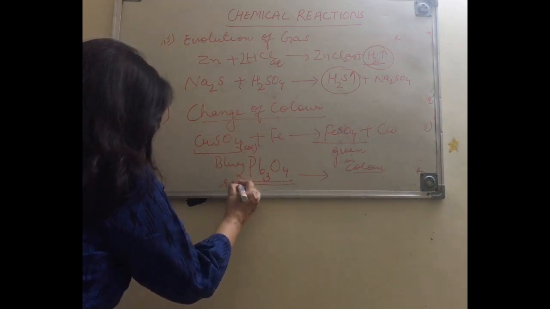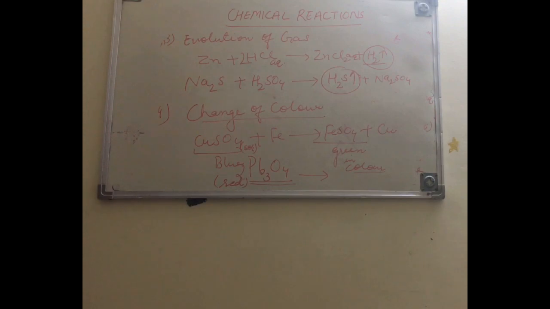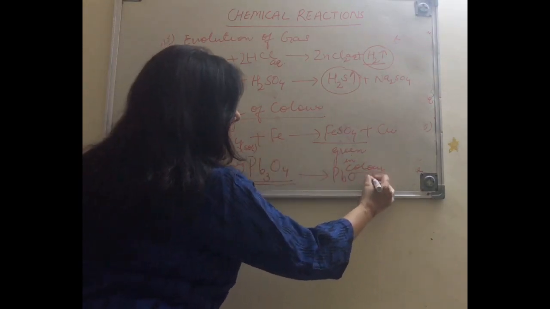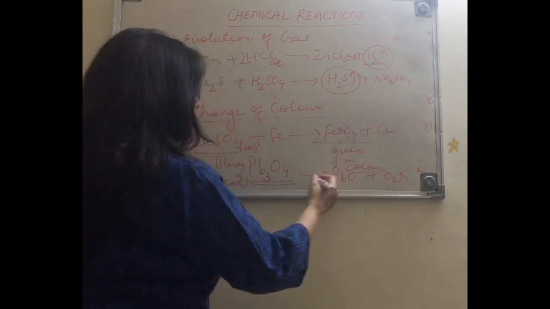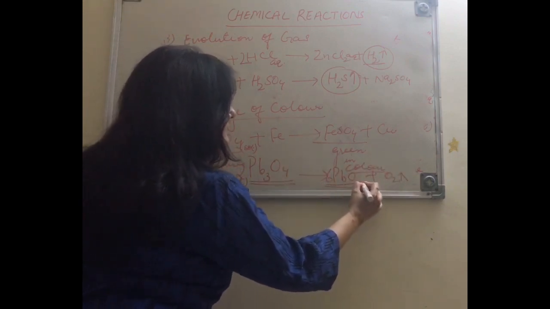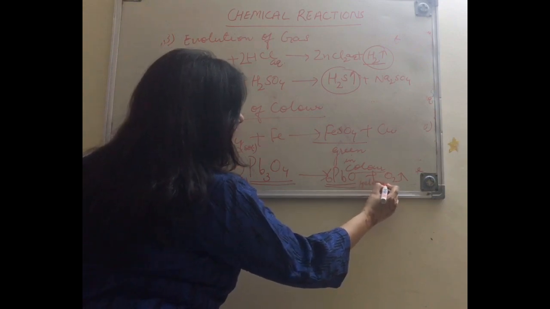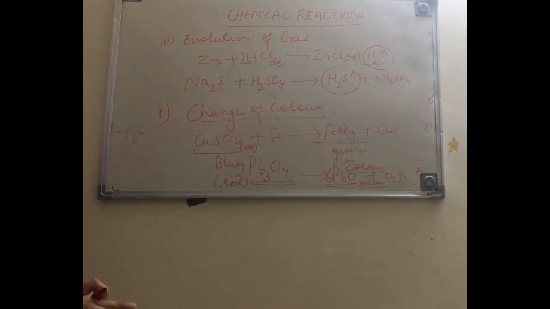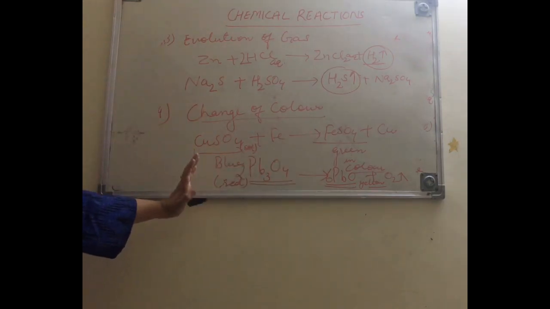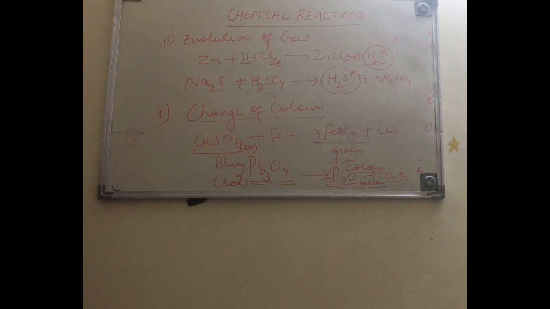When red lead oxide is heated, it forms lead oxide and oxygen gas. This lead oxide is yellow in color. So the color changes from red to yellow. We say that a reaction has taken place.